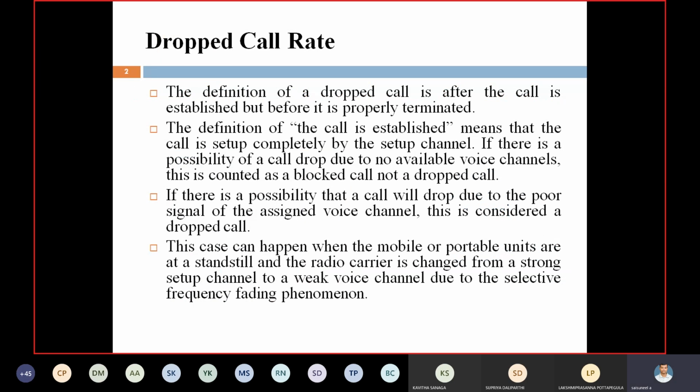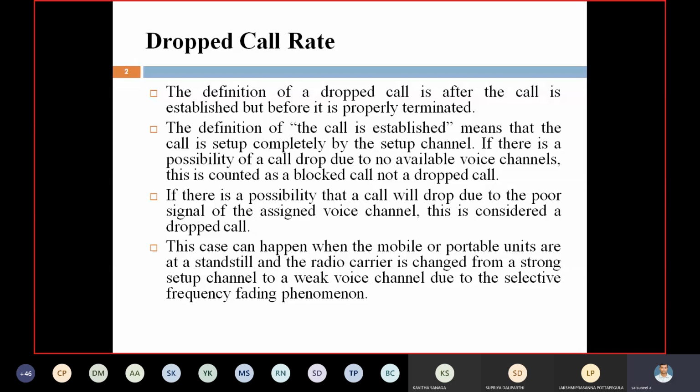A dropped call is nothing but a call that is established but not properly terminated. After the call is established and in progress, it is terminated suddenly, without the customer ending it, due to unavailability of setup channels and voice channels.